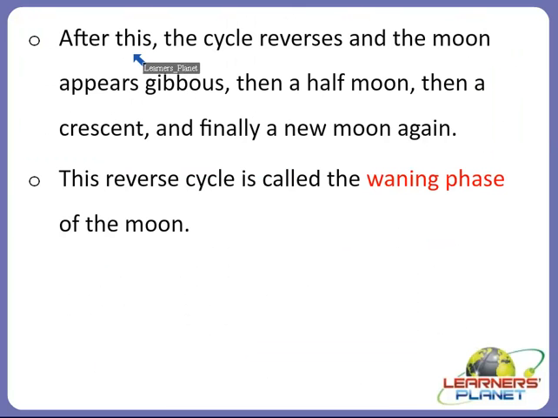Yes, after the full moon which has appeared on day 14, the cycle reverses and the moon appears gibbous, then a half moon, then a crescent shape, and finally a new moon again. So this reverse cycle is called the waning phase of the moon. So there are two main phases of the moon, the waxing phase and the waning phase. I hope you are clear with the phases of the moon.